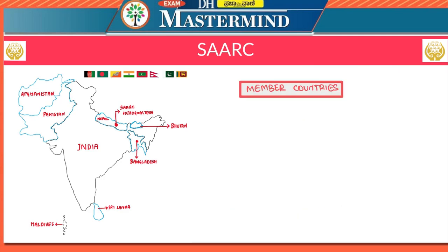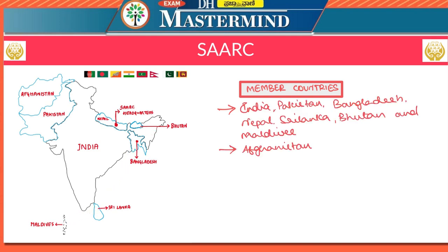Now let us look at the member countries of the SAARC. First of all, SAARC was established in 1985 by seven countries. Which are those seven countries? Those seven countries are India, Pakistan, Nepal, Bhutan, Bangladesh, Sri Lanka, and Maldives. So, seven countries are the member countries of SAARC from the beginning itself.